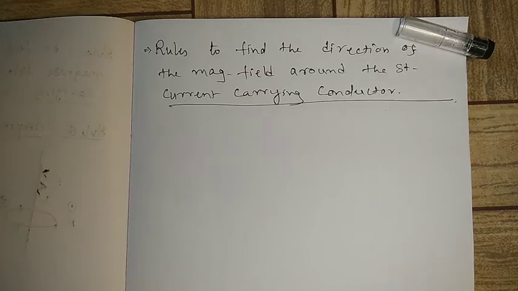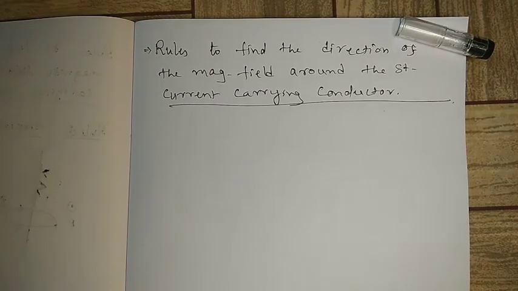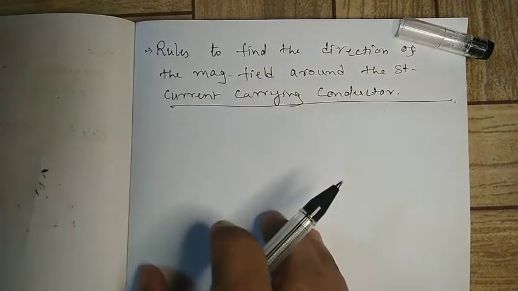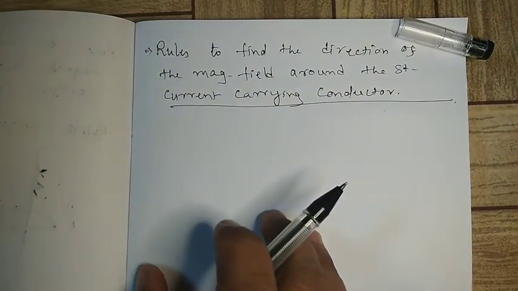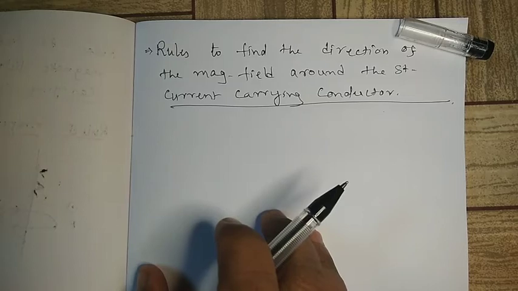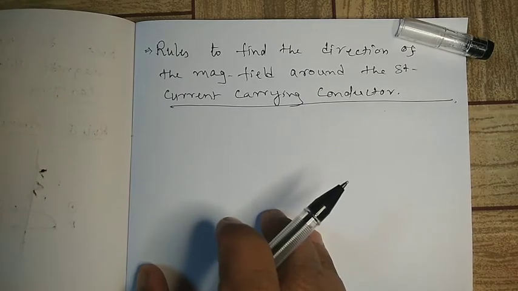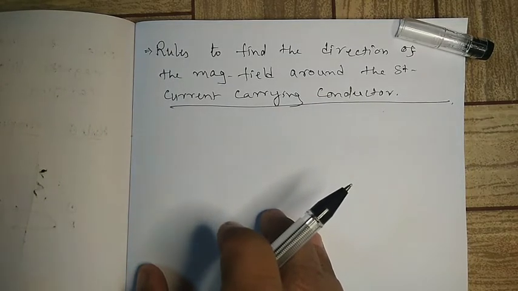Rules to find the direction of the magnetic field around the straight current carrying conductor. As we know, the direction of magnetic lines of force due to a straight current carrying conductor will be concentric circles. Just now we have seen in experiment 1 and 2.